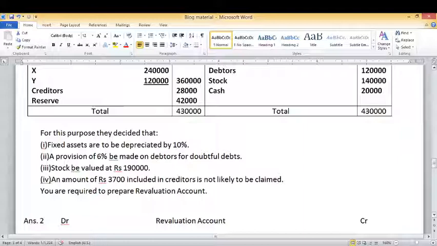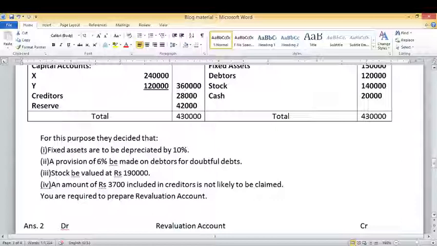So as we know that it is a case of reconstitution of partnership firm because a new partner is admitting in the partnership firm. So at the time of reconstitution, we have to prepare revaluation account to record the revised value of assets and liabilities. As per the adjustment, fixed assets are to be depreciated by 10%. So there is a decrease in the value of fixed asset.